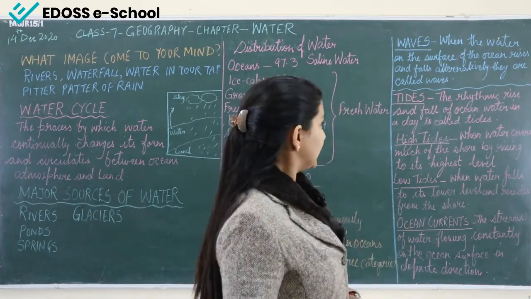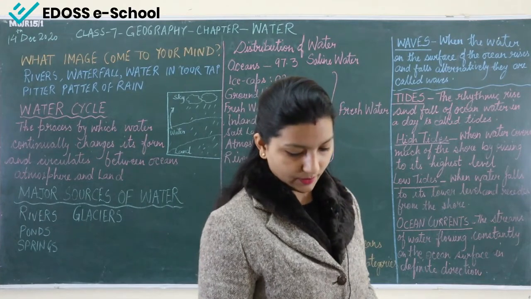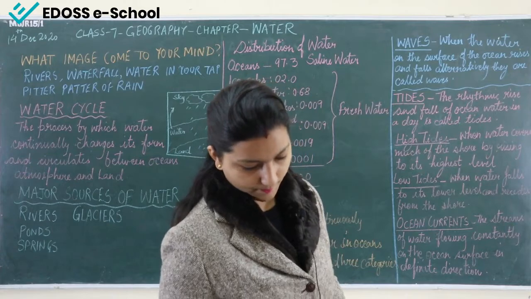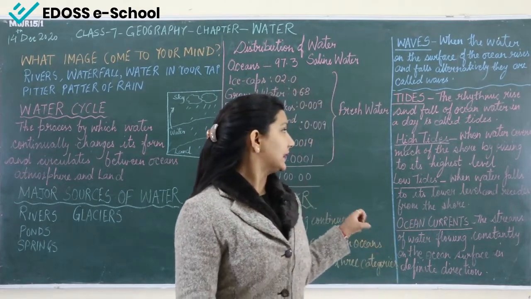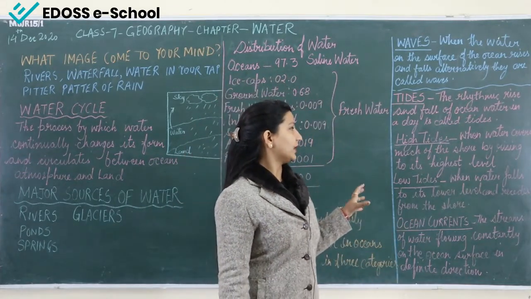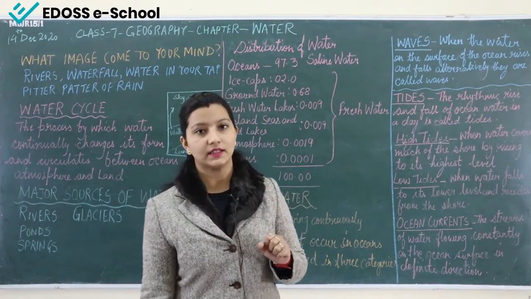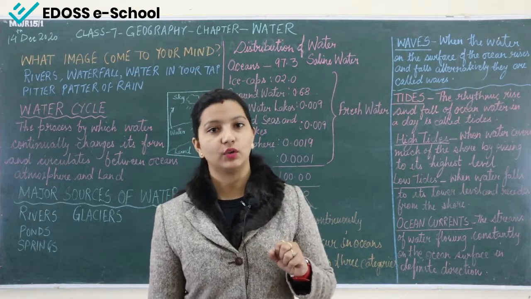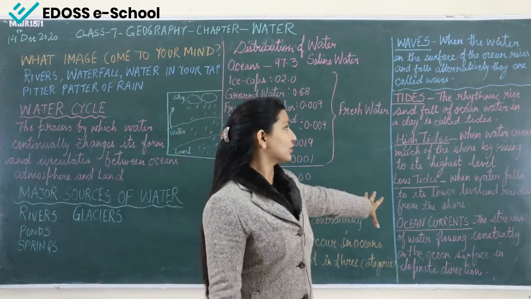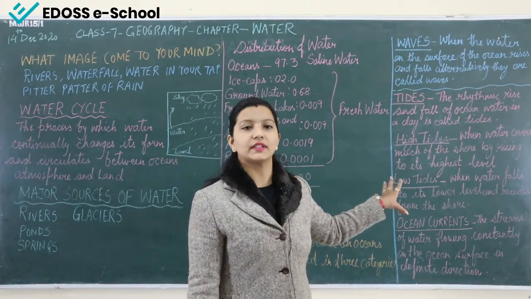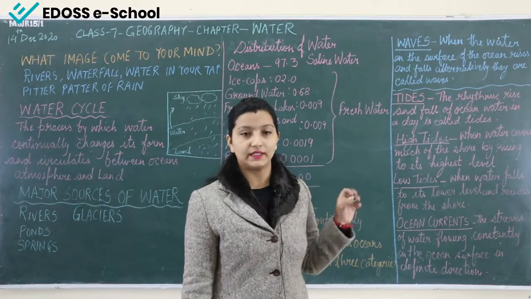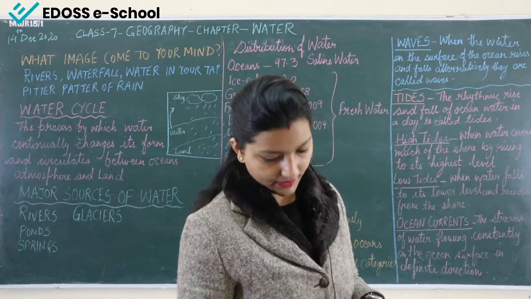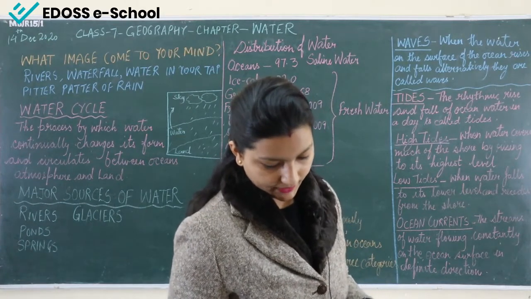Now, the other topic which we took was tides. Talking about the tides, we said that the rhythmic rise and fall of ocean water is known as the tides, right? And then we also talked about the high tides and the low tides. Now these tides are also affected by the gravitational pull of the sun and the moon. How it is affected by the gravitational pull, that we will see.